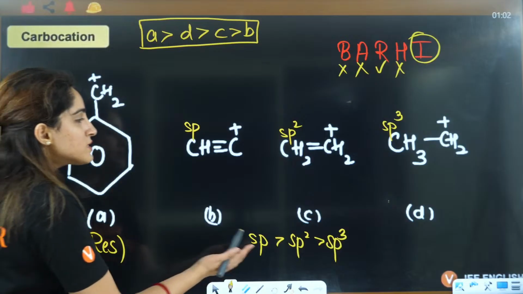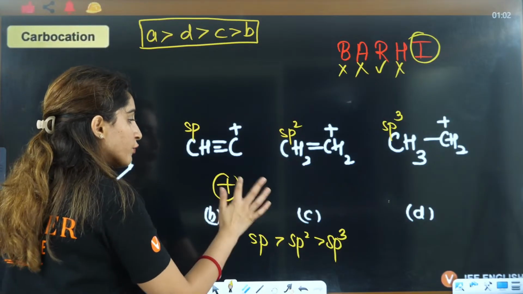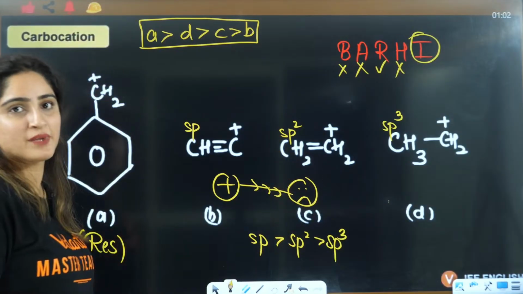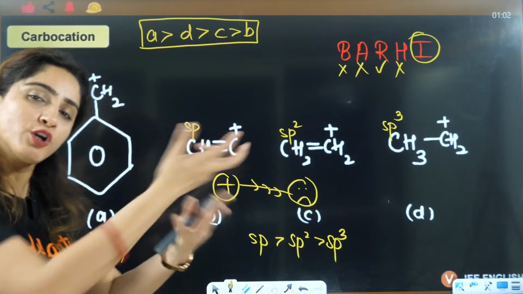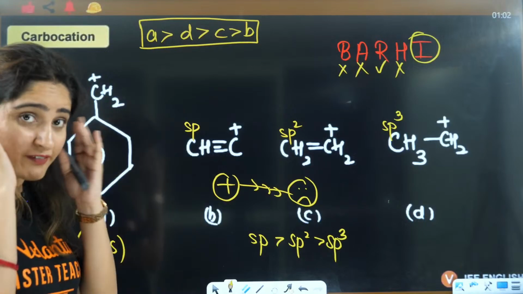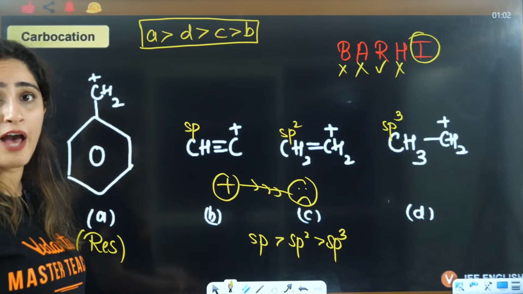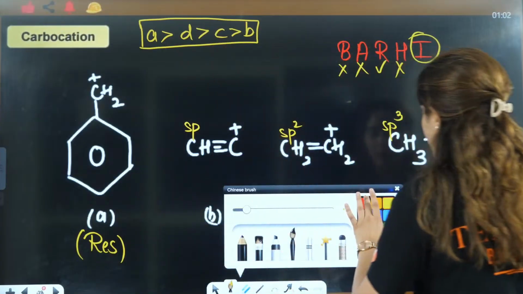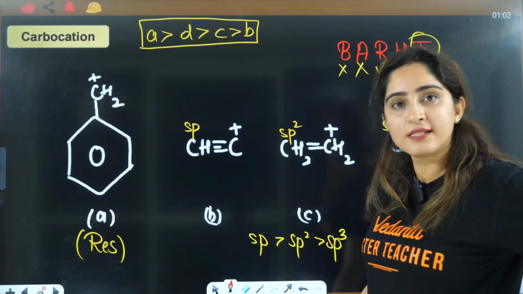Why? Because if you have a positive charge and you withdraw the electron, that will become unstable. Someone is already poor, you are taking away money from them, they will go crazy, no? I don't have money. So what we have seen in Nepal, what is happening in Nepal, right? This thing is happening, no?